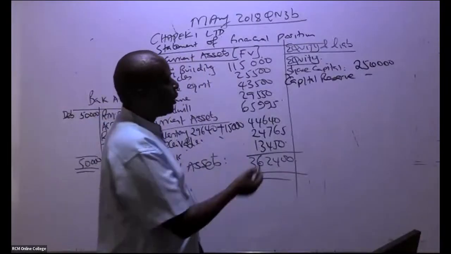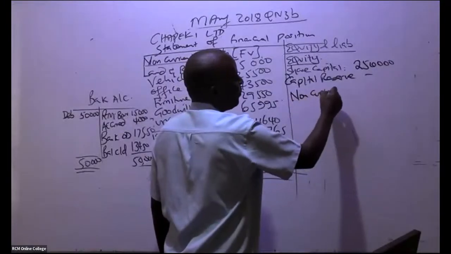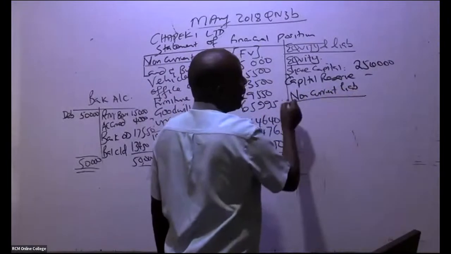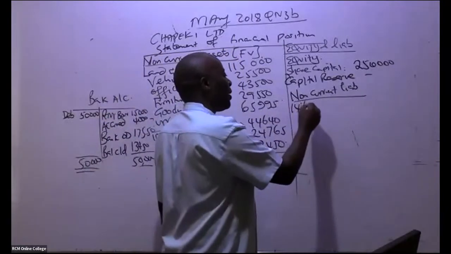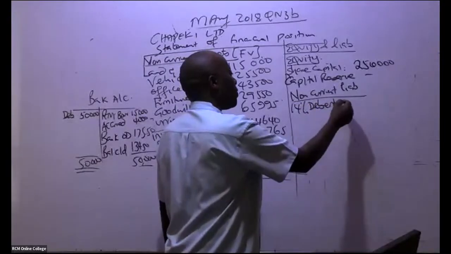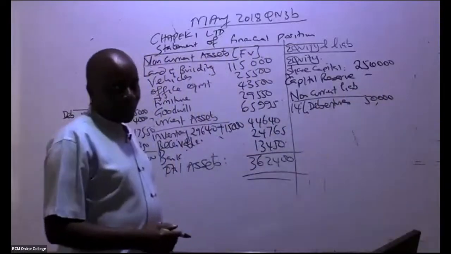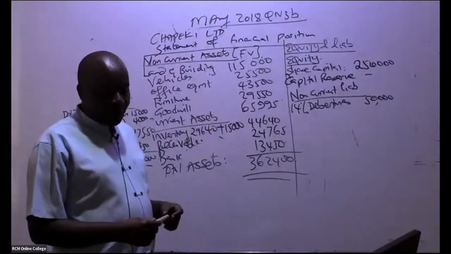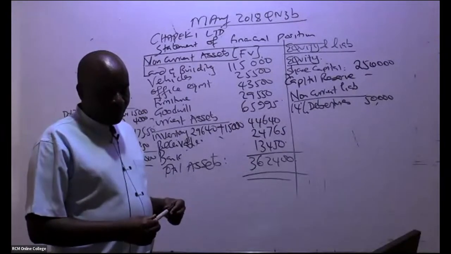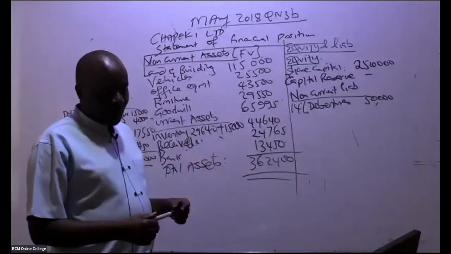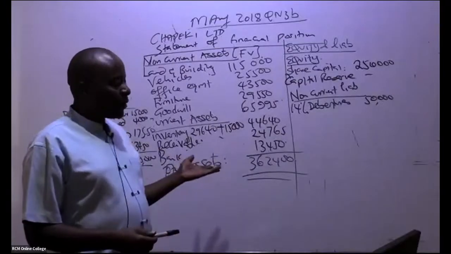From there, ladies and gentlemen, we go to liabilities. First of all, we start with non-current liabilities. What do we have? Remember the 14% debentures. Do you remember we issued debentures worth 50,000? You must have forgotten. I hope not. Yeah, debentures, we issued them somewhere here, 50,000.